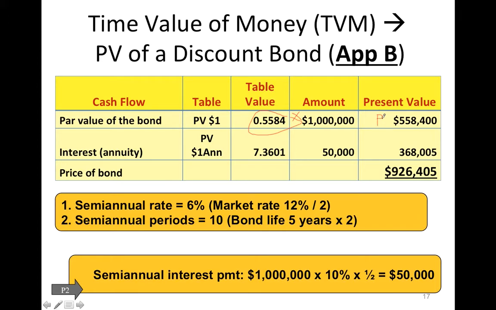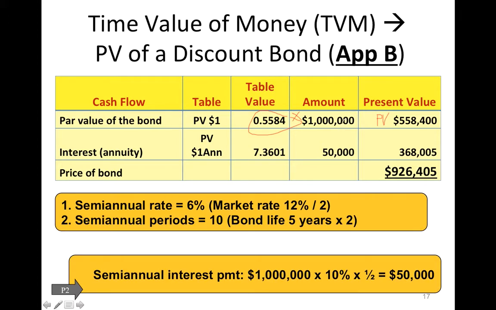Present value. So today, this $1 million is only worth $558,400. Or if I invest $558,400 today and keep it in the investment for 5 years, the investment will pay interest twice a year and will be reinvested in the investment at 6% per 6 months. It will grow to be $1 million.